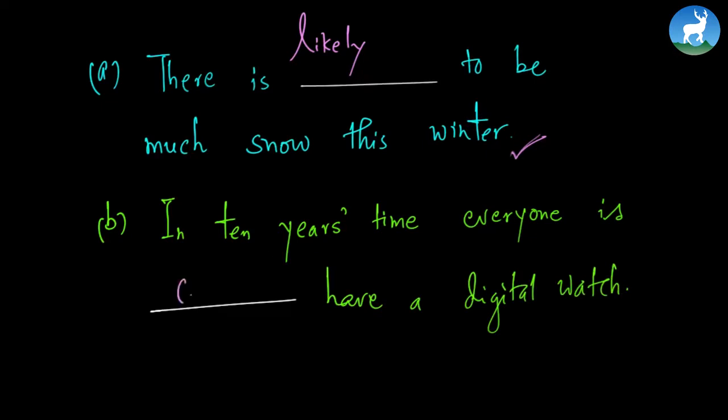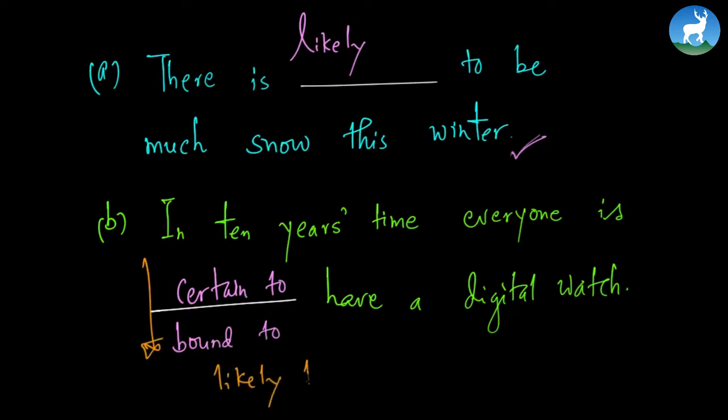Everyone is certain to have a digital watch. Everyone is bound to have a digital watch. Or if you don't think that everyone is certain or bound to, you can say everyone is likely to have a digital watch, or everyone is unlikely to have a digital watch. So like this, you can use the likelihood structures.